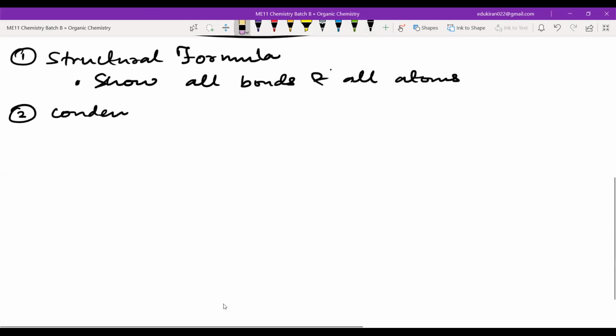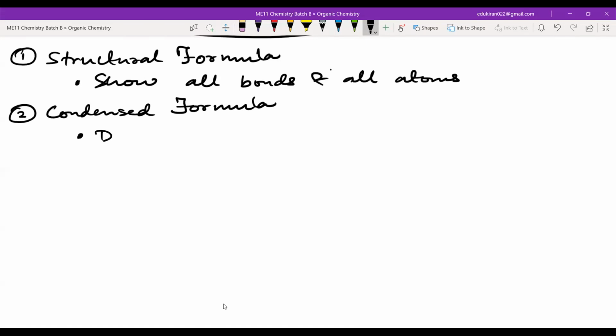So this is easy. For structural formula, I will not be giving you any examples, but when we are doing interchange, then I will be giving you some examples. Okay, now condensed formula. In condensed formula, what you have to show?